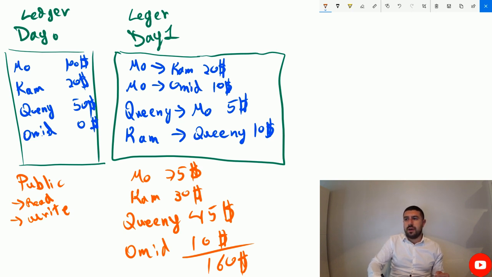Mo gave 20 to Cam, and I gave 30 away, so I'm at 70, but I got 5, so I have 75. Yeah, Queenie gave 5 to Mo, so she's at 45. Cam gave 10 to Queenie, so Cam went from 40 to 30. And Queenie should have 55 now, because she had 50, she gave away 5, but she got 10.